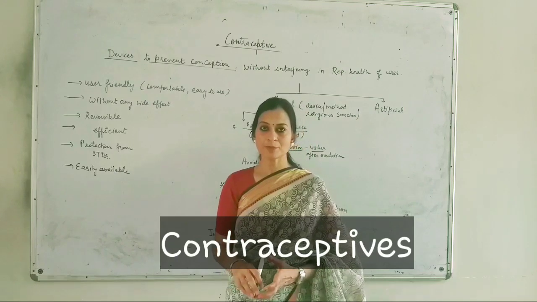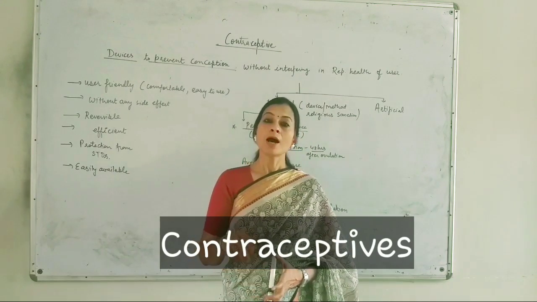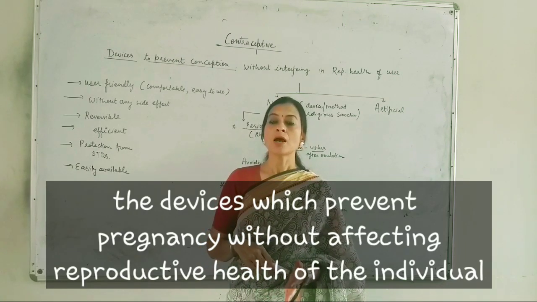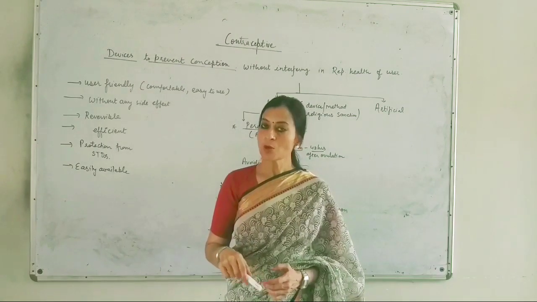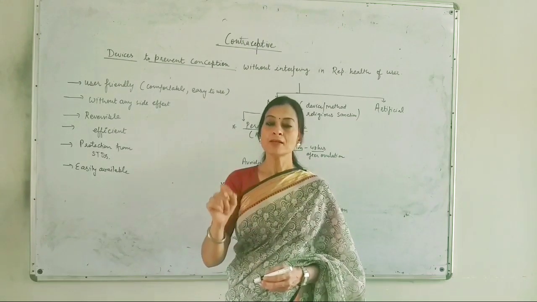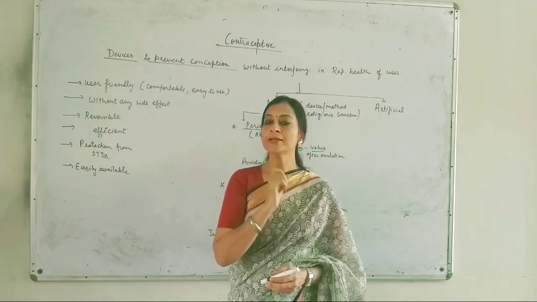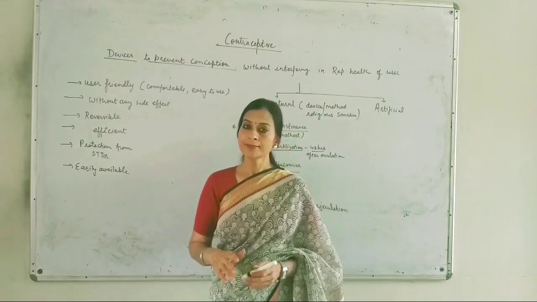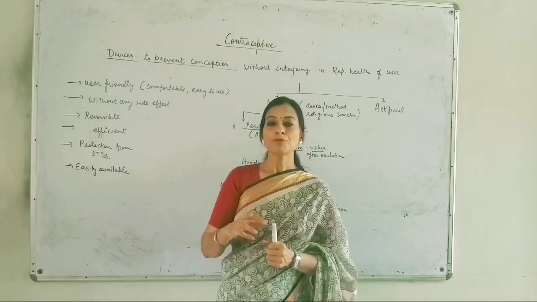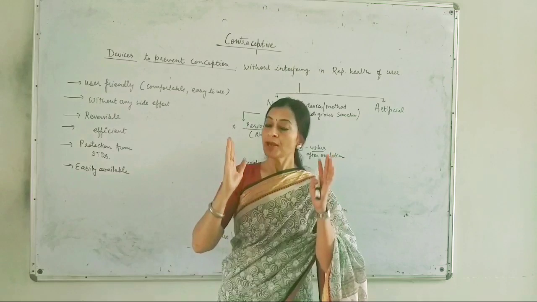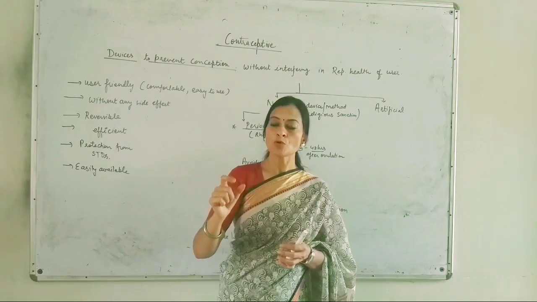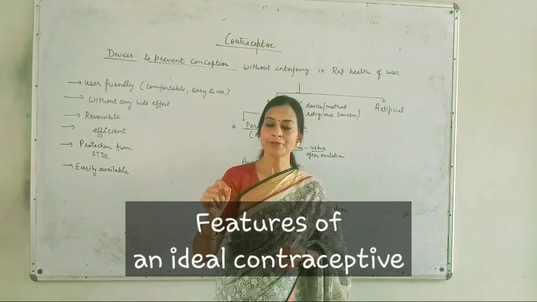Now, what are contraceptives? Contraceptives are those devices or methods which are used to prevent conception or pregnancy without interfering with the reproductive health of an individual. There are a number of contraceptive methods available to us, but before discussing their types, we first have to discuss what should be the features of an ideal contraceptive.